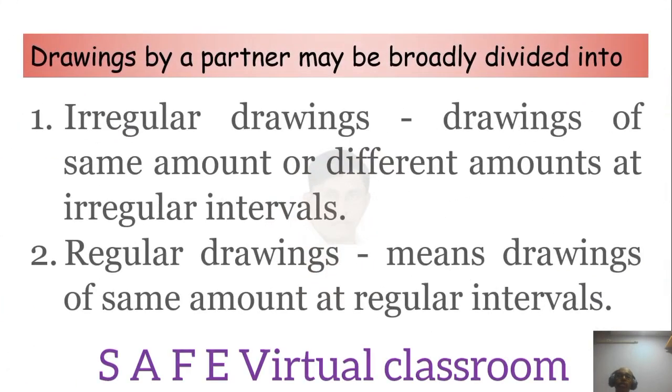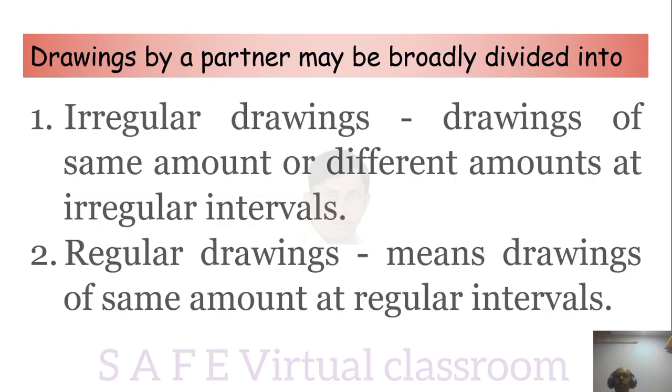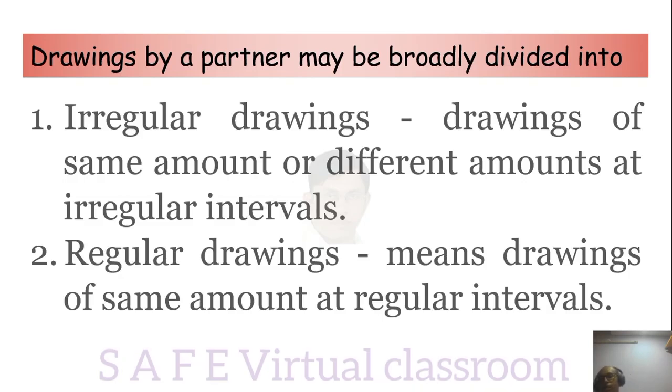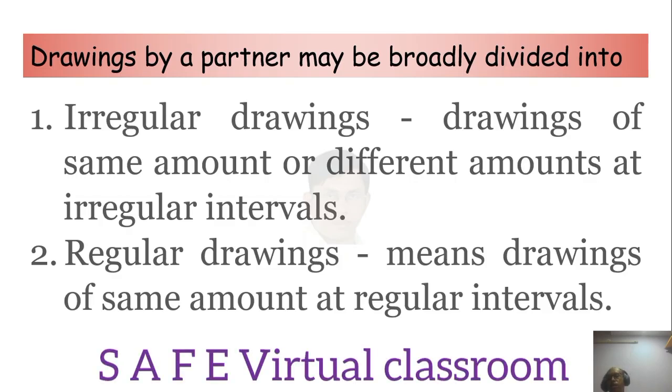Drawings by a partner may be broadly divided into two categories. First, irregular drawings, also known as ad hoc drawings. Ad hoc means whenever they want, they will take the money, like one amount in the beginning of January, one in the beginning of February, one in November. Normally they will give dates like the first, last or middle of the month, so that the calculations are easy for you.